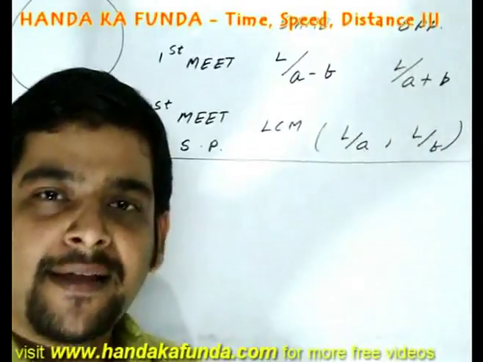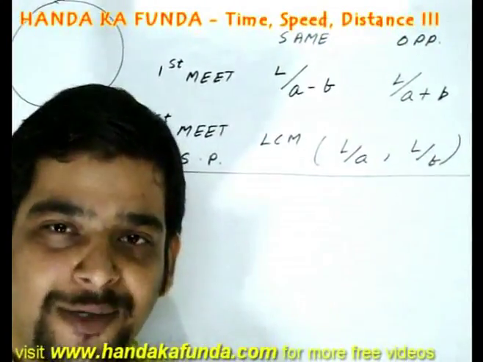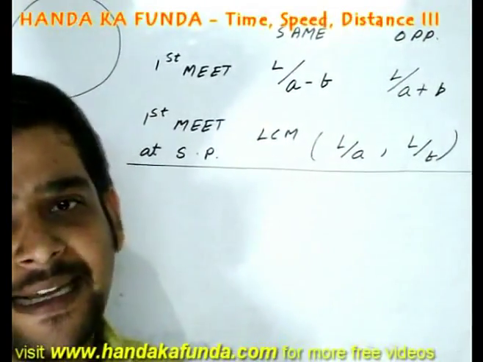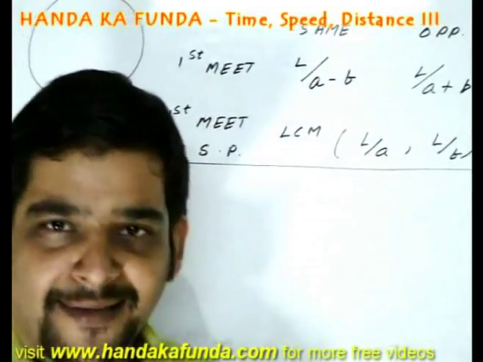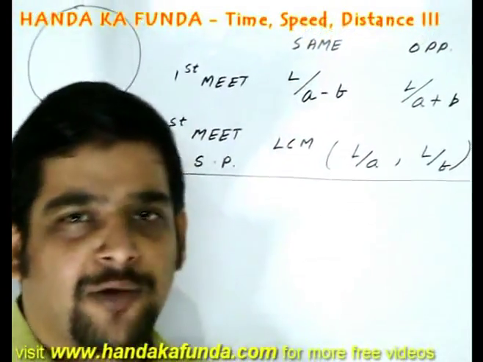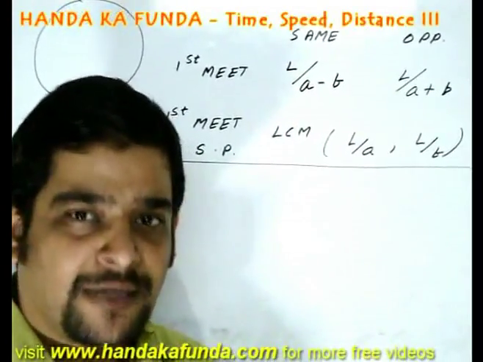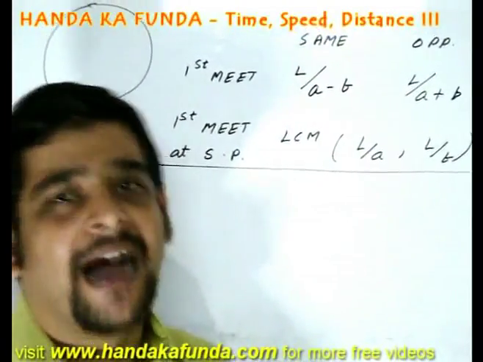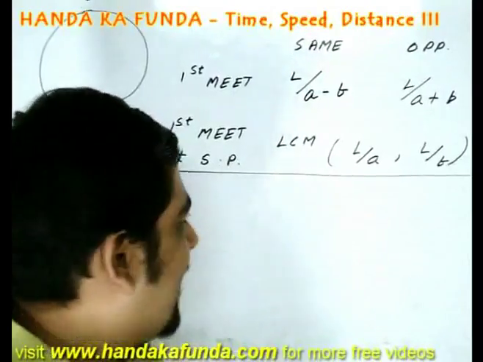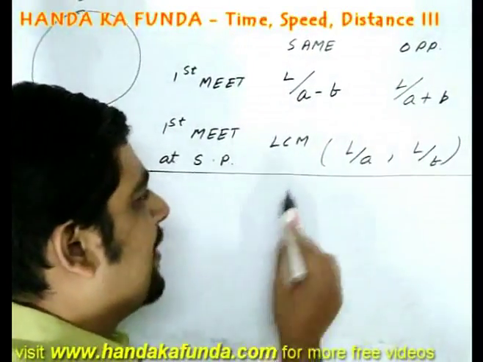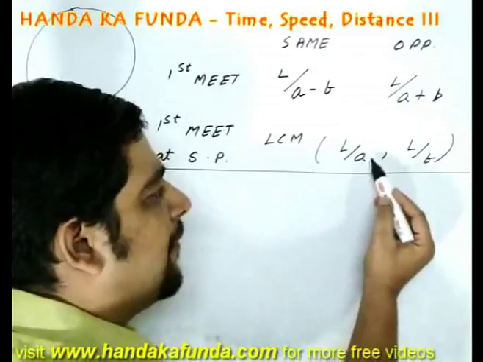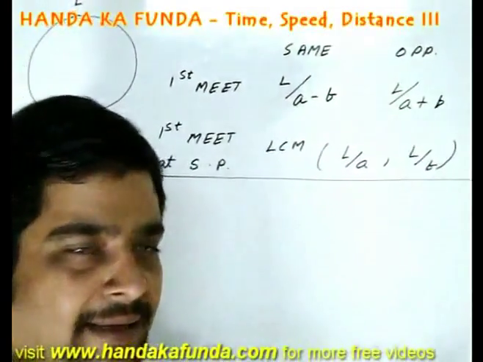What happens? A is back at the starting point at t equal to 10, t equal to 20, t equal to 30 and so on. B is back at the starting point at t equal to 15, t equal to 30, t equal to 45 and so on. So at t equal to 30, both A and B are at the starting point. That is the reason the first meeting at the starting point occurs at the LCM of L by A and L by B.